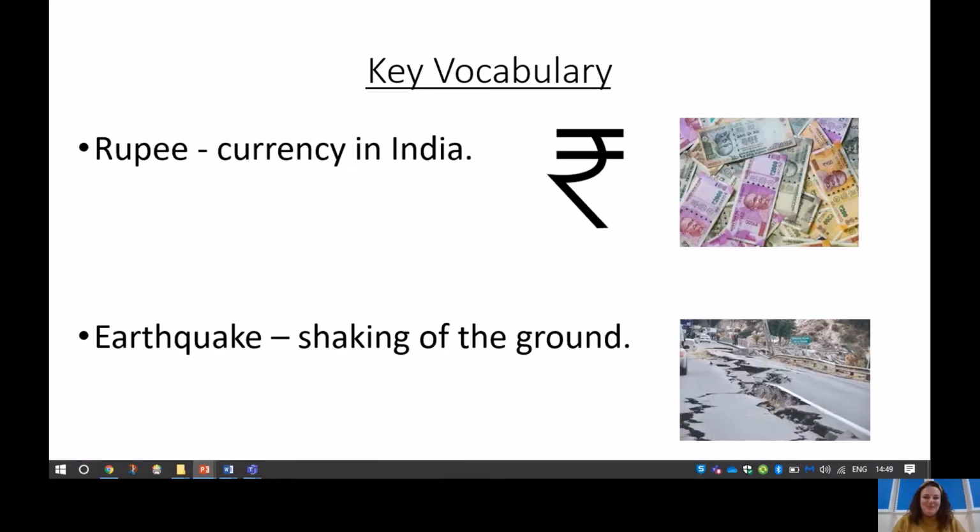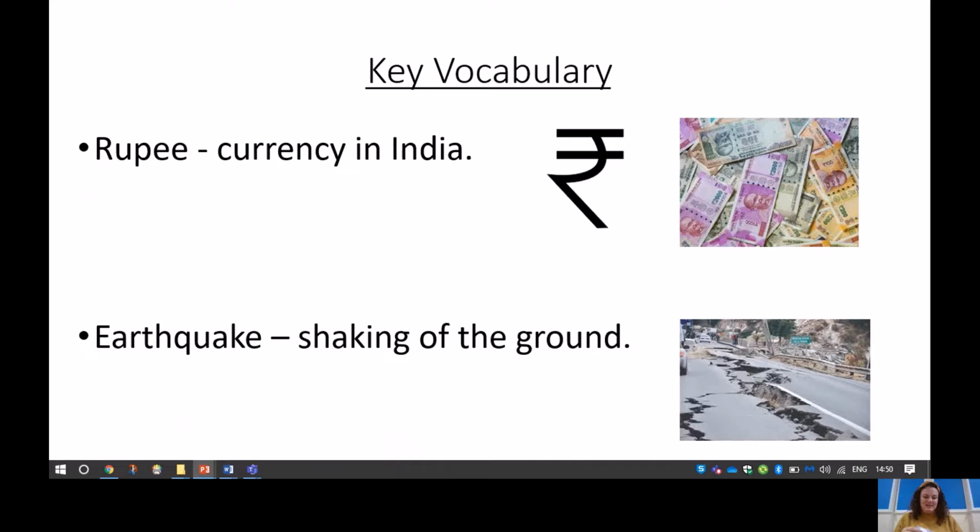Key vocab. Our key vocabulary today is rupee, which is the currency in India. That is how people use and spend money. They use rupees. My turn, rupee. Your turn. Rupee. And I've actually got some rupees here with me now, so I can show you.